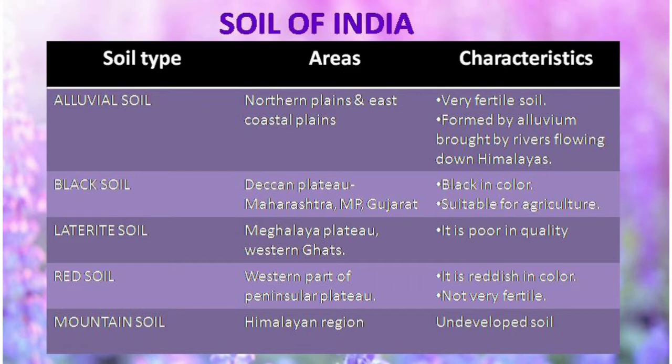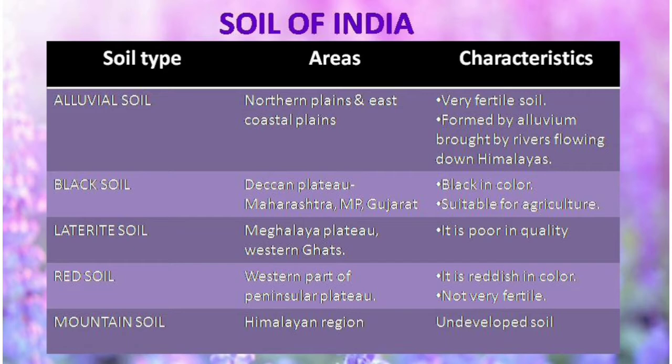India is having 5 types of soils. So here soil type is given, name area, that is the name of the states where this particular soil type is found, and what are its properties, what are its features. So first one is alluvial soil. It is found in the northern and east coast plains.